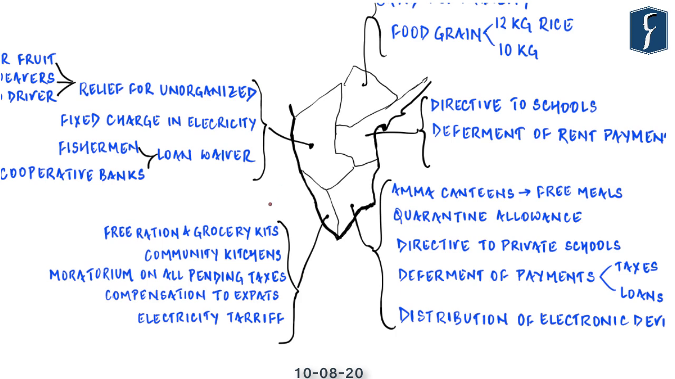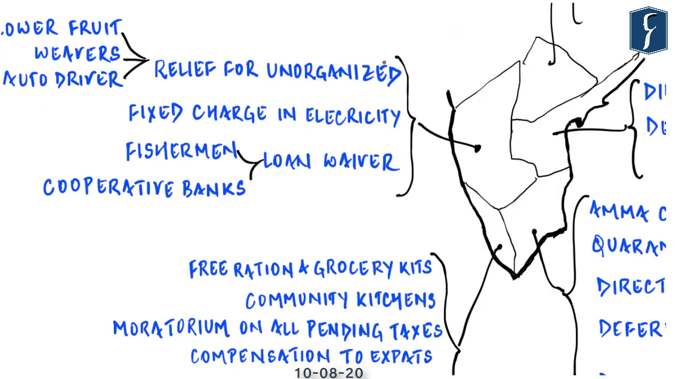Going counterclockwise, starting from Karnataka. Starting with the steps taken for the workers of the unorganized or informal sector. As you know, these are special people who don't have any kind of social security or protection. For example, people who are selling flowers and fruits, weavers and auto drivers. And the Karnataka government has issued 2,272 crores for their relief in form of cash disbursement.